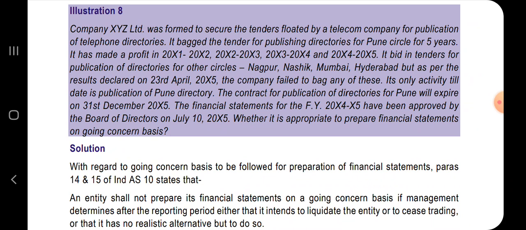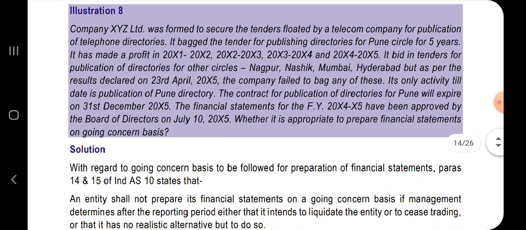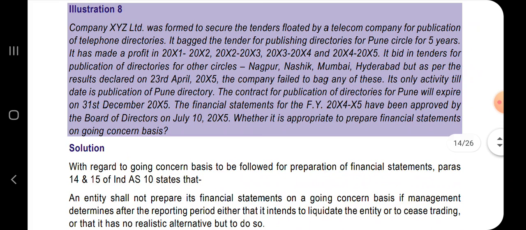But as per the results declared on 23rd of April, the company failed to bag any of these. So, these 4 tenders which had been launched in Nagpur, Nasik, Mumbai and Hyderabad have not been in favor of XYZ Limited, and hence the company hasn't got these tenders.